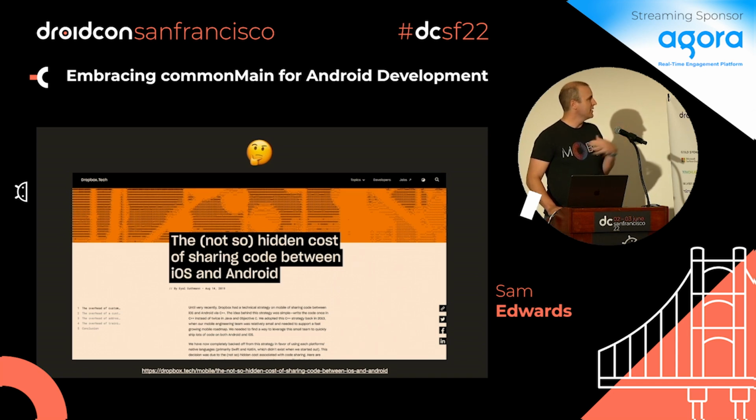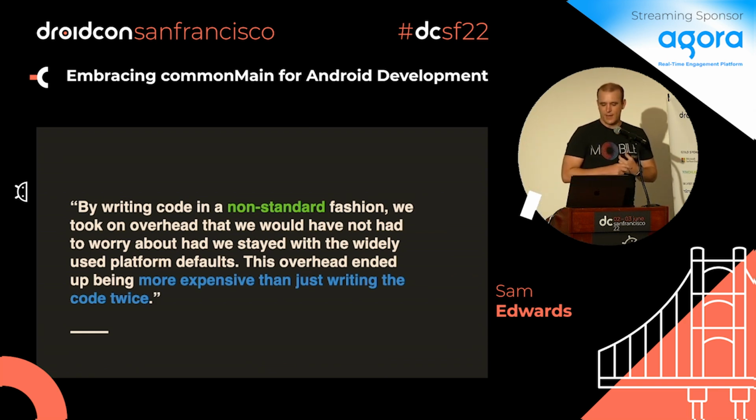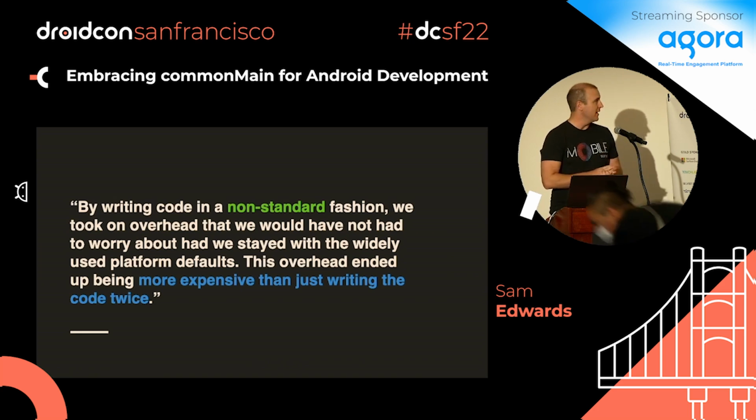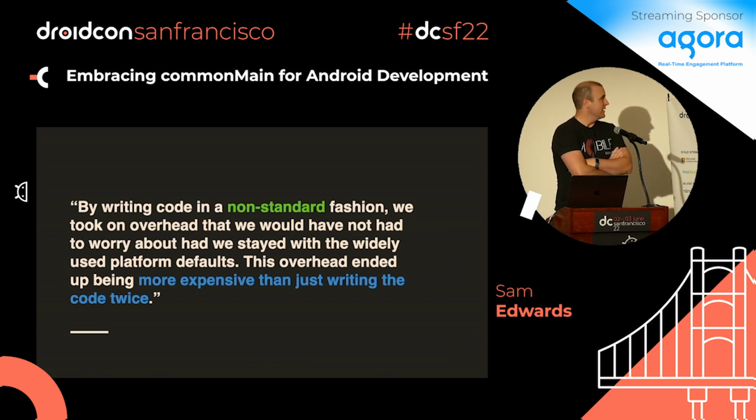But what I want to do is talk to this from where I see multi-platform for Kotlin. One of the big quotes in there says this: by writing code in a non-standard fashion, we have this overhead that we wouldn't have to deal with if we had used the platform defaults, and it becomes more expensive than writing the code just twice. I think that Kotlin is a standard now, something that we're using on Android every day.